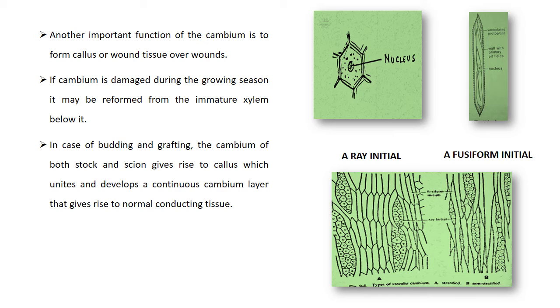And in this diagram A, fusiform initials are arranged in layers, this is the stratified cambium. And in the second diagram B, the fusiform initials are elongated and their ends overlap. This is called non-stratified or non-storied cambium.